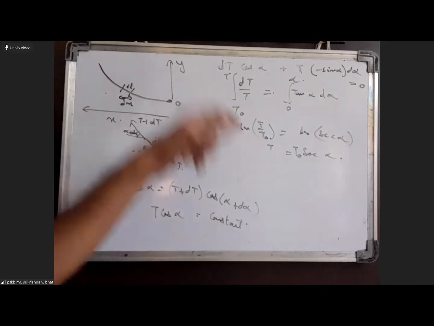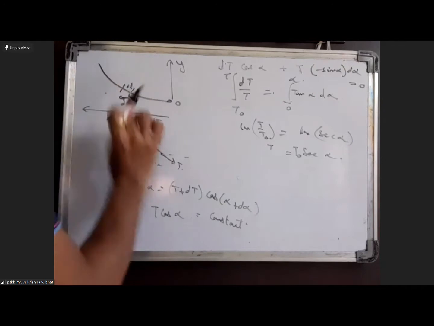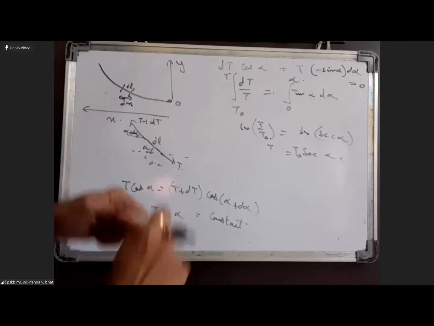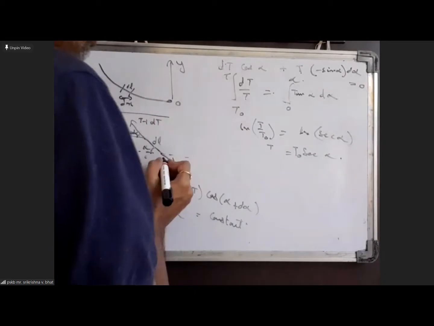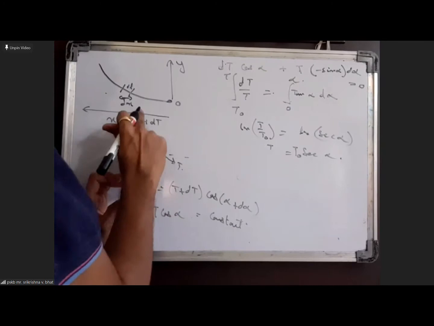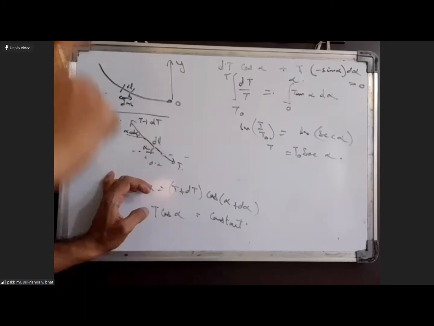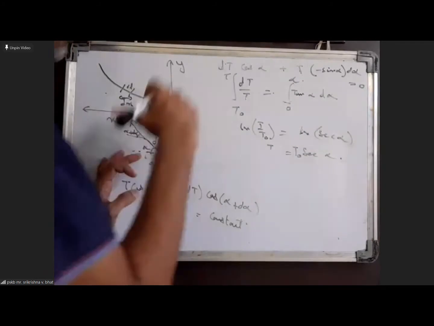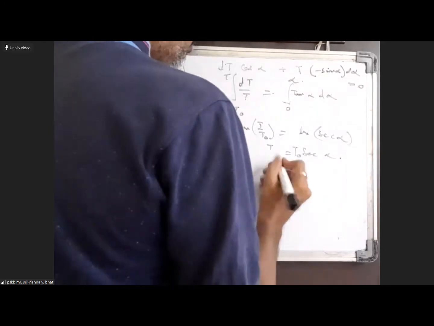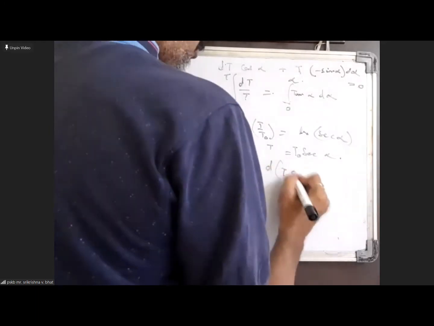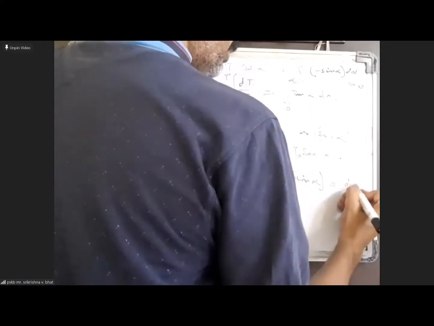Now another thing we can do is take the vertical direction for the same element. There will be a T sin alpha force acting downwards and a T plus dT into sin of alpha plus d alpha upwards. And mg of that element also acts downwards. So if you balance forces in the vertical direction, you will get d of T sin alpha equal to dm into g.